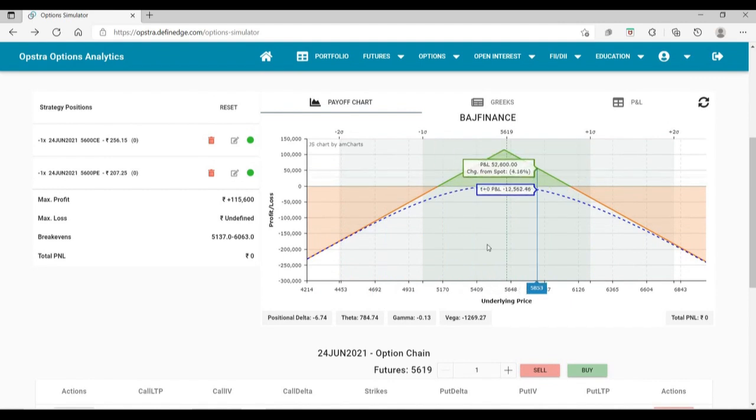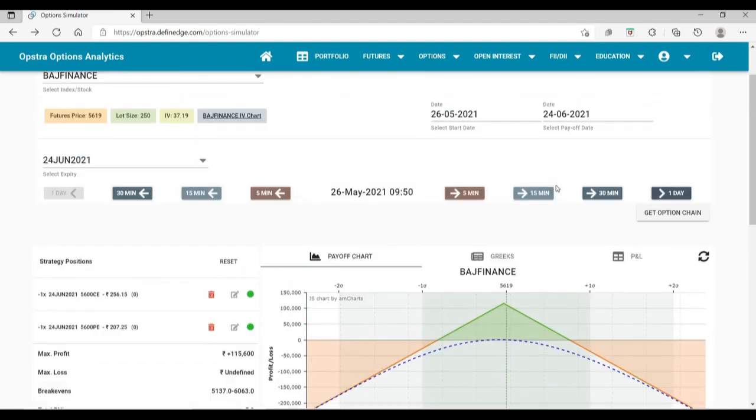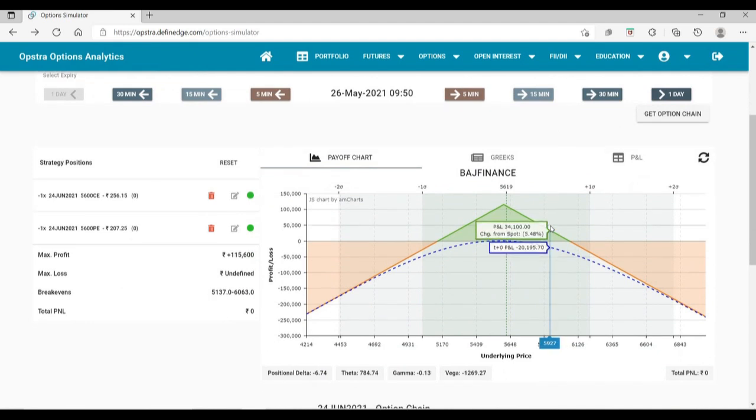So obviously this is how the payoff looks, wherein we get the most profit if Bajaj Finance expires at 5600, and the credit which we have received is 463. So our break even is 463 points higher on the upside and 463 points lower on the downside. So it's like 5137 to 6063. Delta is almost zero. Theta is about 800 bucks at the start of the trade, and obviously we are short gamma, short vega. Okay, now let's see what happens to this position going ahead.